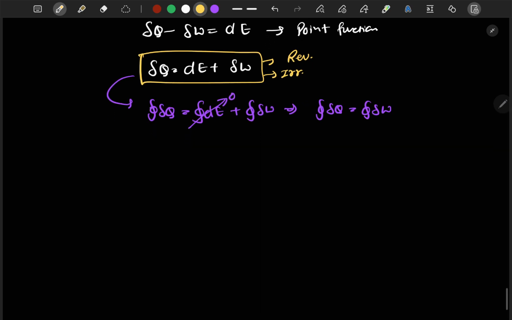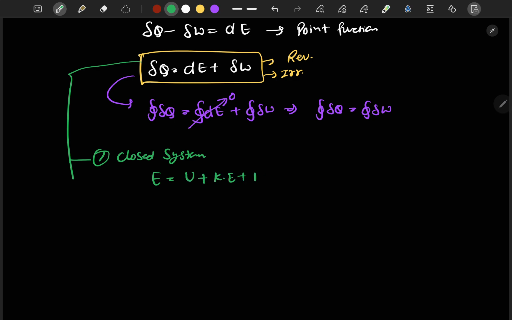Now we can reduce this equation further. We will apply some conditions on it. So let's apply our first condition. Let's say first that the system is a closed system. So in case of closed system, we can write energy of the system as the sum of internal energy plus sum of kinetic energy and potential energy.